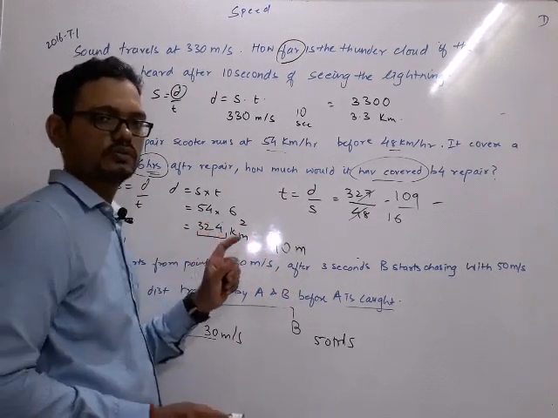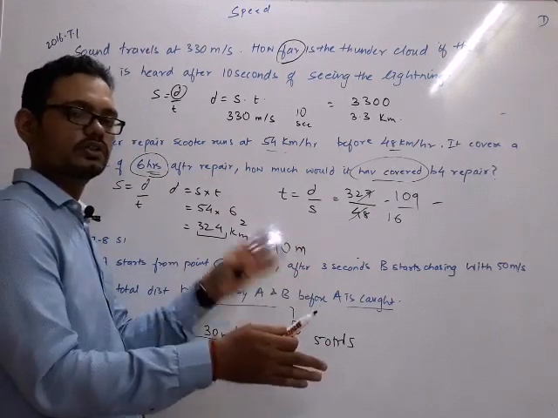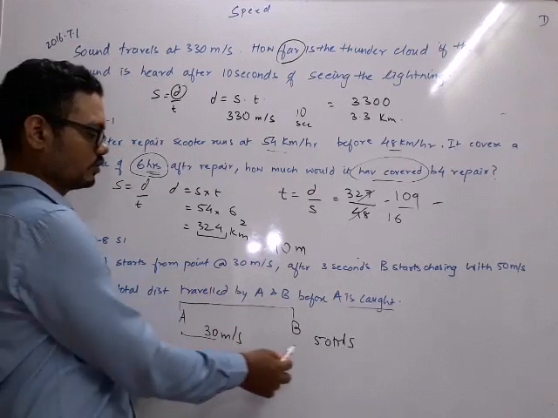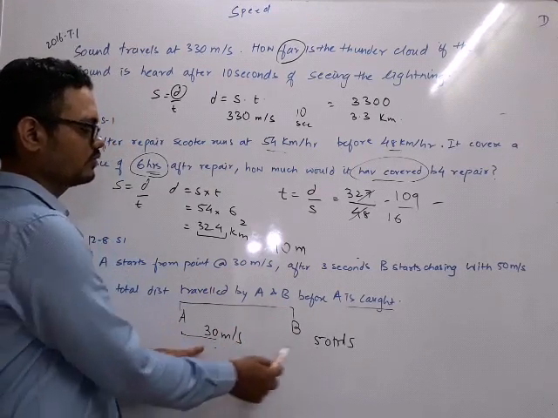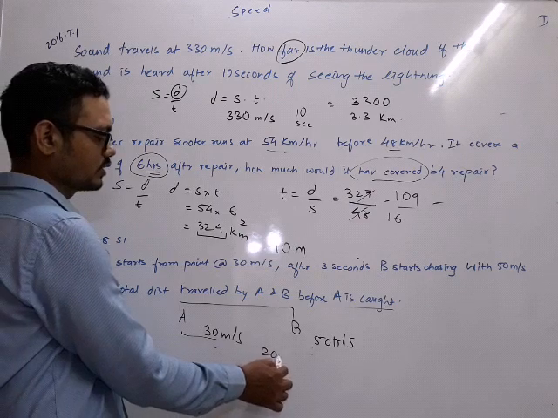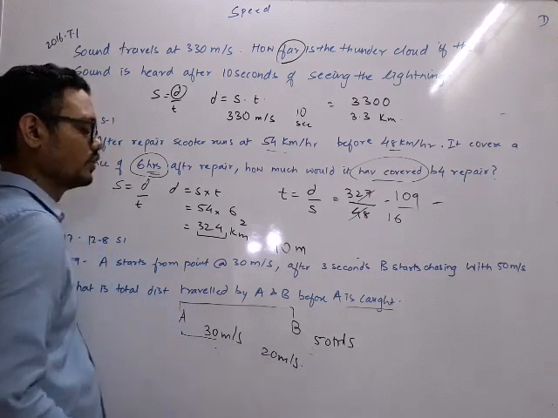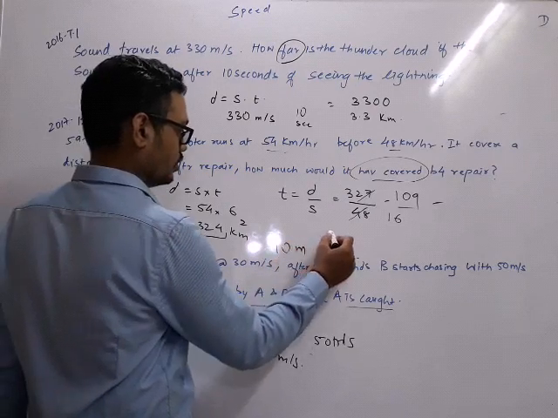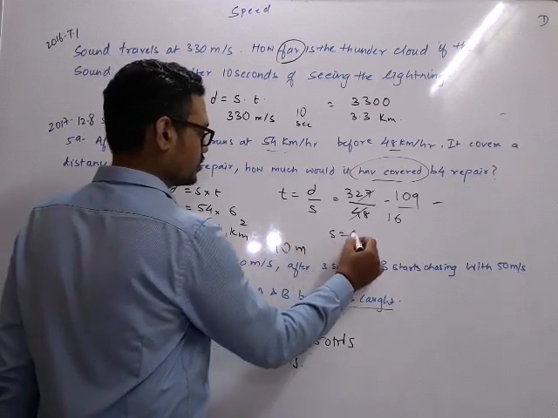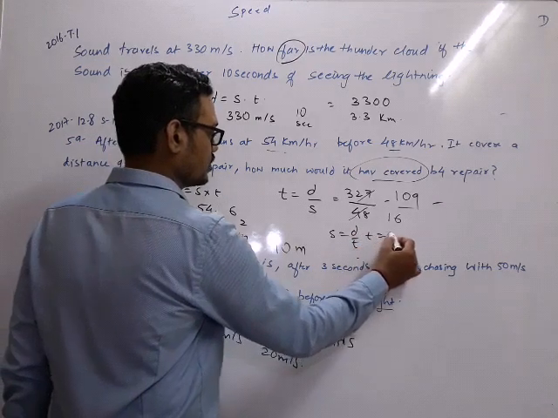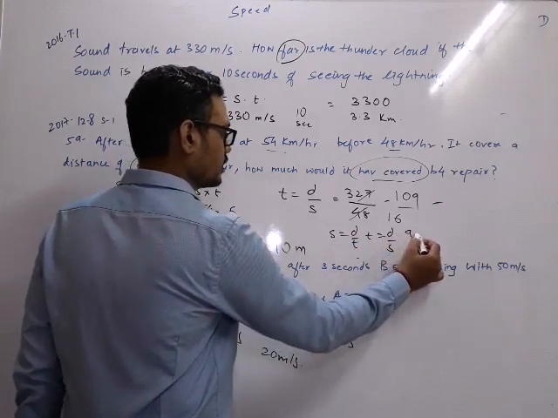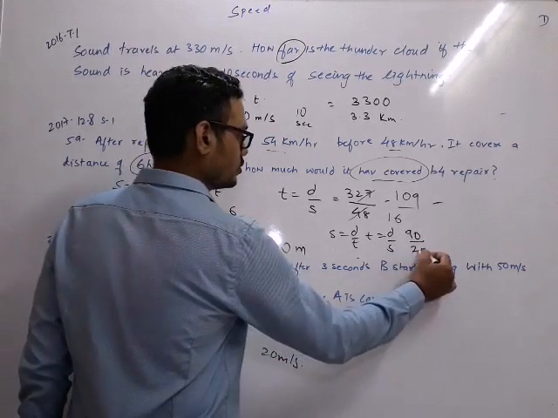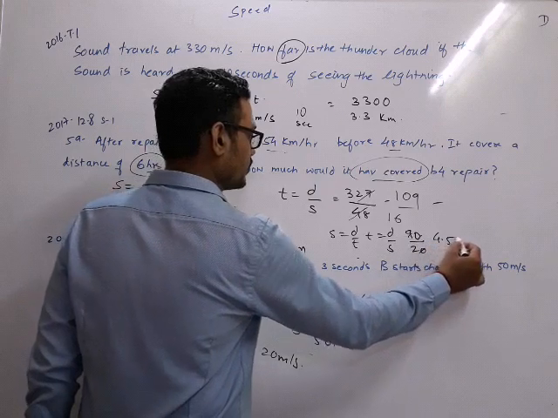What will be the speed? As we all know, going in the same direction, train traveling or car traveling, it has to be relative speed. So speed will not be 50. Speed will be 50 minus 30, which will be 20 meter per second. Alright. So I know only one formula, which is speed is distance by time. So time is distance by speed. Distance is 90 meters. Speed is 20, the relative speed. So time is 4.5 seconds.